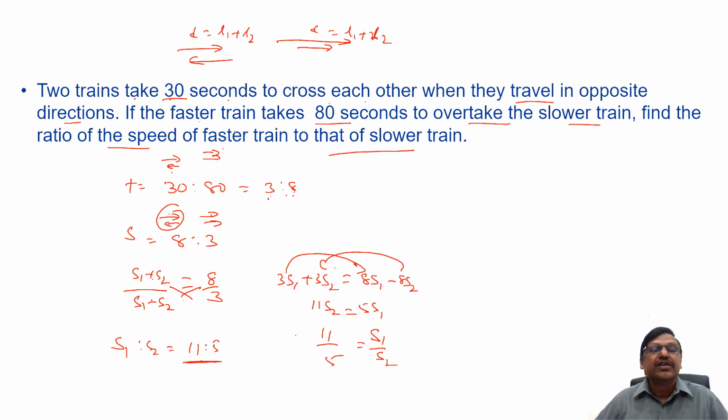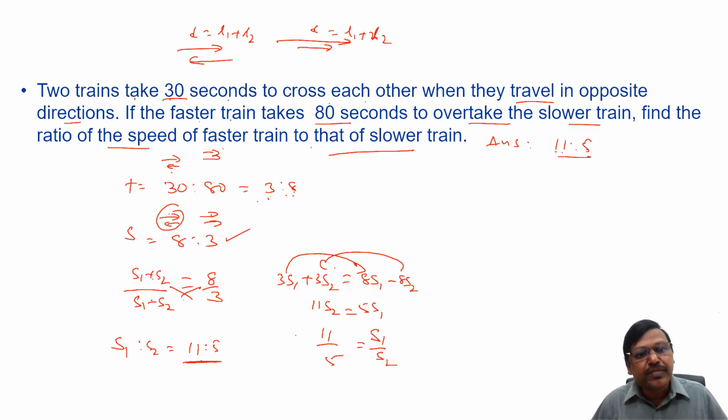So the answer, speed of the fast train to speed of the slower train, should be 11 is to 5. You can say 11 plus 5, 16, 11 minus 5, 6, 16 is to 6 is 8 is to 3 only. Right? If the speeds are 8 is to 3, the time will be 3 is to 8. Confirm? So these are a couple of examples on trains. In the next session, we will take up linear races.